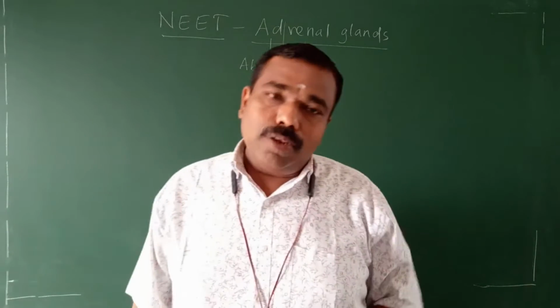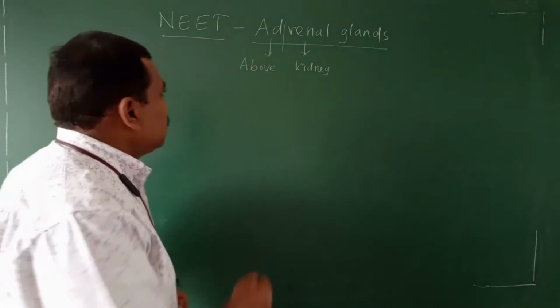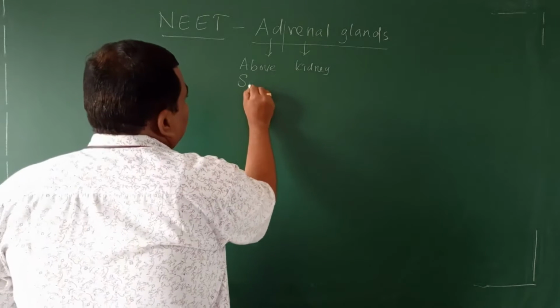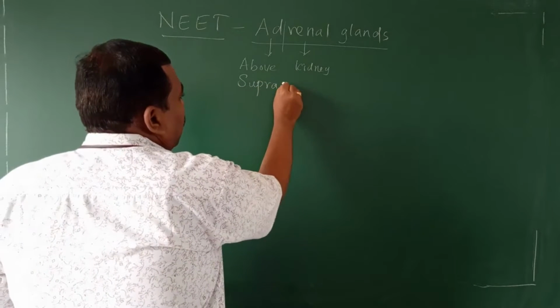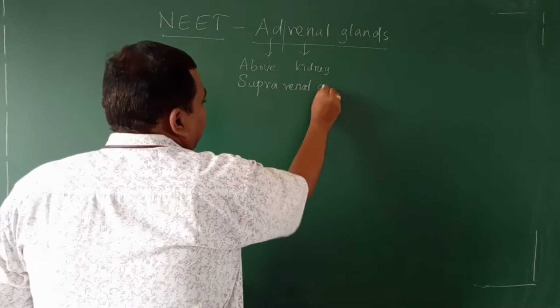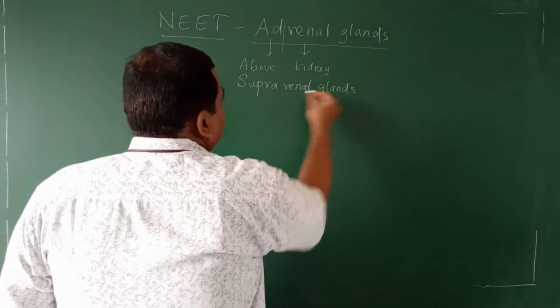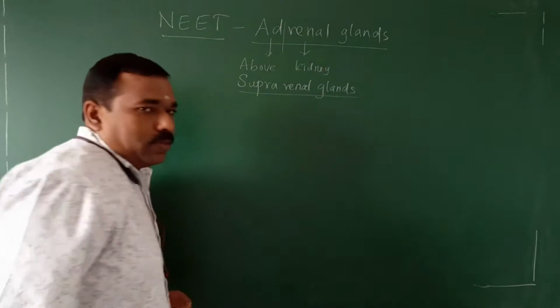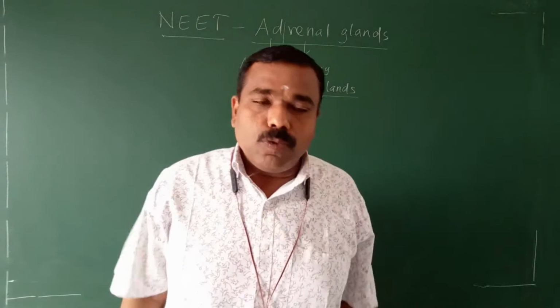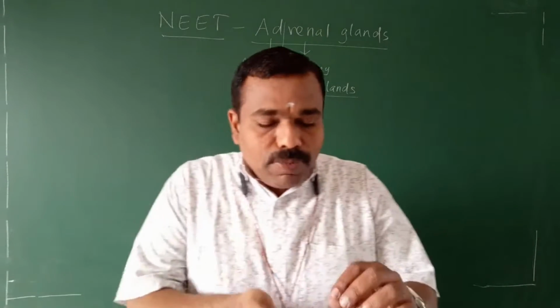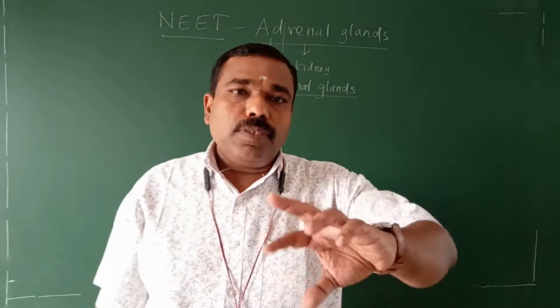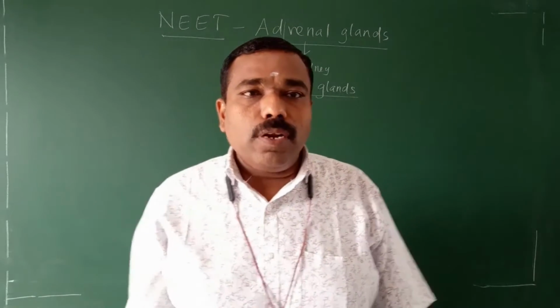It has another term also, that is suprarenal gland. Suprarenal glands, same meaning. Supra means above, sub means below. It is present above the kidney, so it is called suprarenal gland.